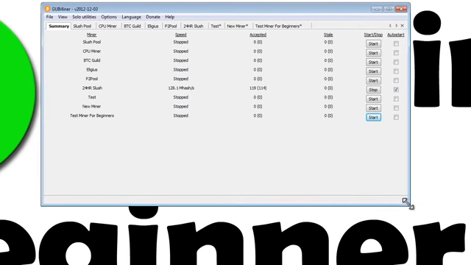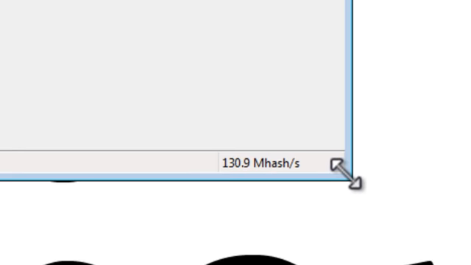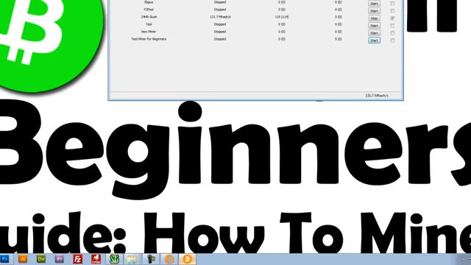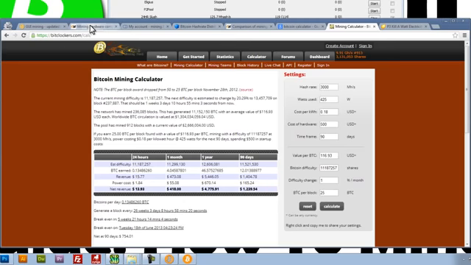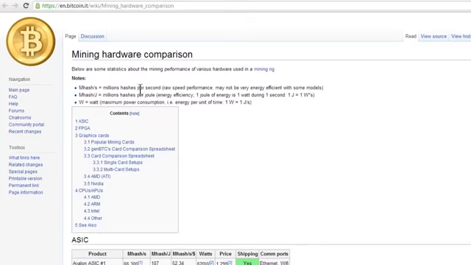So just to quickly answer any question that you might have, in order to get this number higher, this mega hash per second, we need a faster graphics card. And so a really good website that I've found is this one here. It will basically compare all of the graphics cards that are out on the market today.